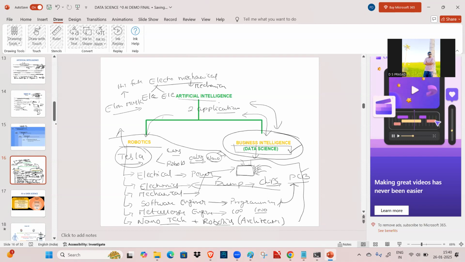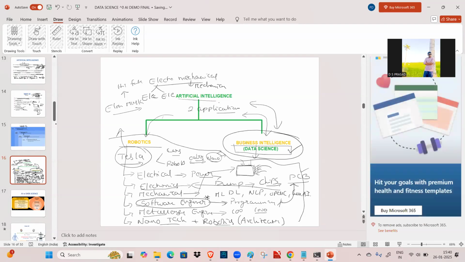Because whatever the software engineer is there, inside the software engineer we are going to use the concepts called machine learning, deep learning, NLP, OpenCV, and then GenAI concepts. These GenAI concepts are also there in robotics. All these ML, DL, NLP, and OpenCV concepts give robotics its thinking capability. How the robots got human-like thinking is because of these concepts only. These come under AI, and data science is nothing but a business intelligence concept.